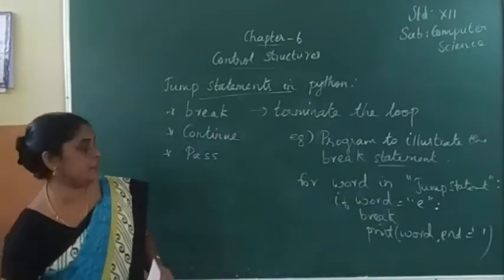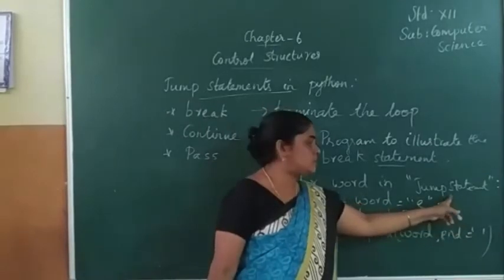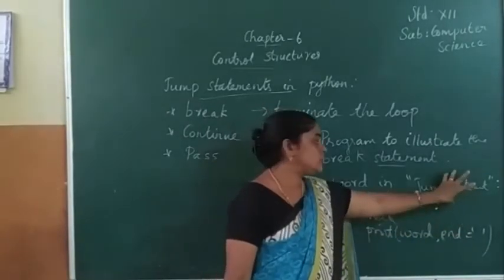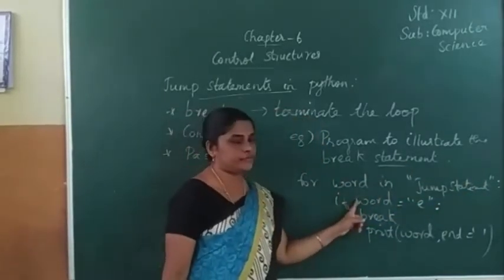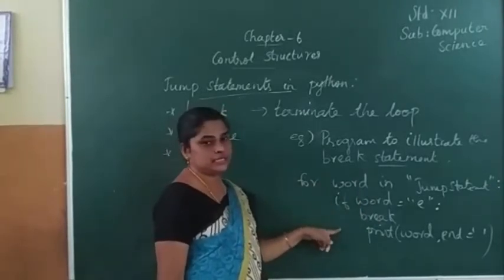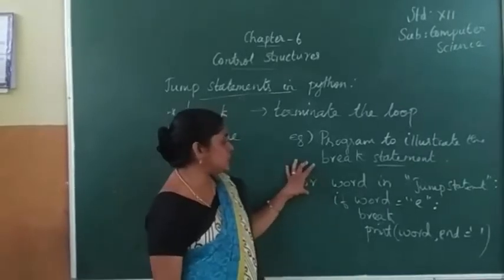See this example. Here we use one string. What is the string? Jump statement. For this string, the variable used is word, W-O-R-D. Now this is a loop with an if statement inside. This is the outer loop.